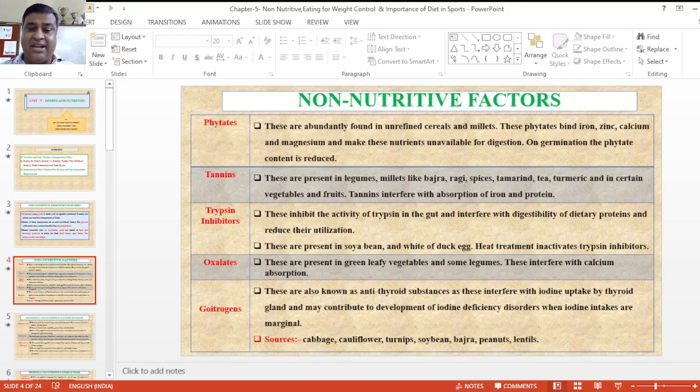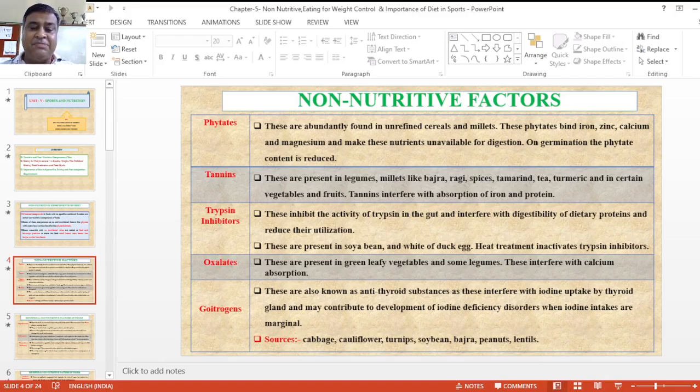Next is tannins, which are present in legumes, millets like bajra and ragi, spices, teas and turmeric, and are also found in vegetables and fruits. Tannins interfere with the absorption of iron and proteins.